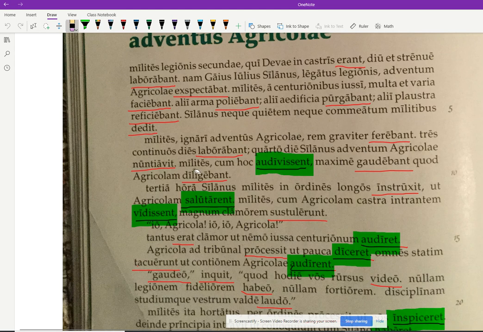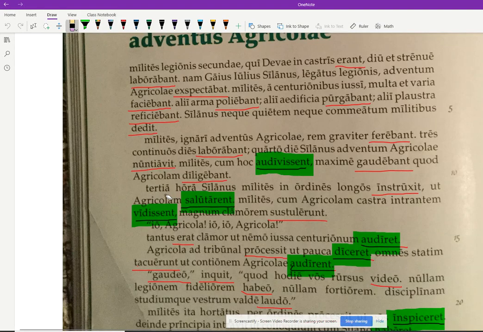Okay, the soldiers, okay, we'll come back to the cum clause. Maxime gaudebant, so they were rejoicing, right? Imperfect, very much. Superlative adverb, because they liked Agricola, diligebant, right? Imperfect again. Okay, so that subjunctive clause, cum, the only cum subjunctive clause you know so far is cum circumstantial, so it's when. Sometimes whenever, but when here is better. So when they audivissent, what tense? Pluperfect, of course, right? So when they had heard this, they were rejoicing very much because they liked Agricola.